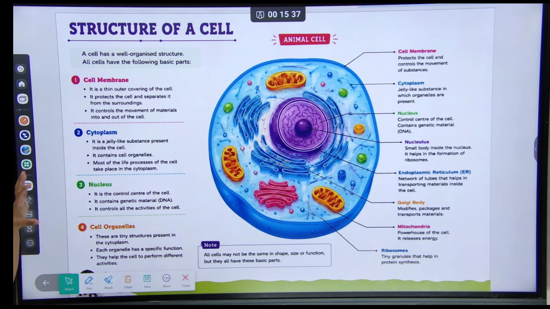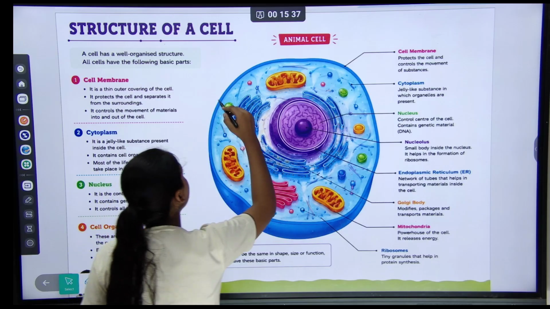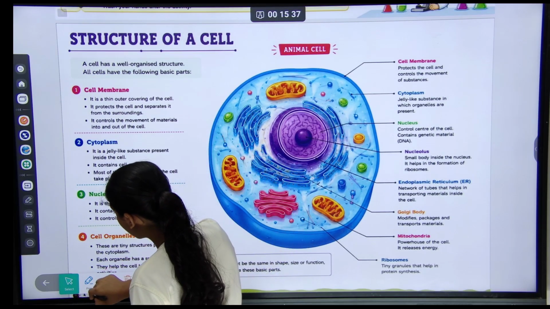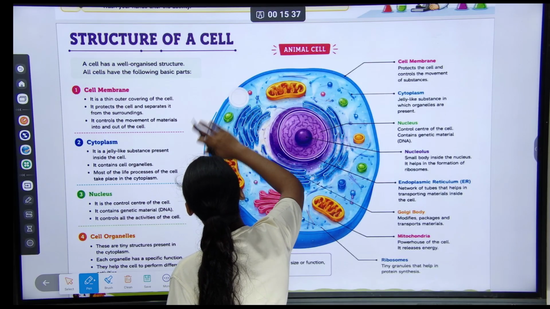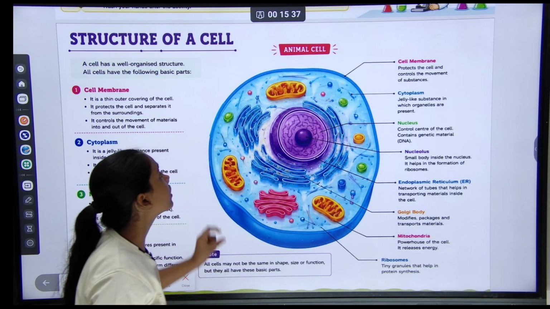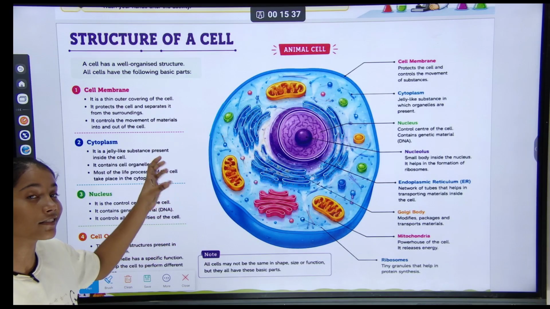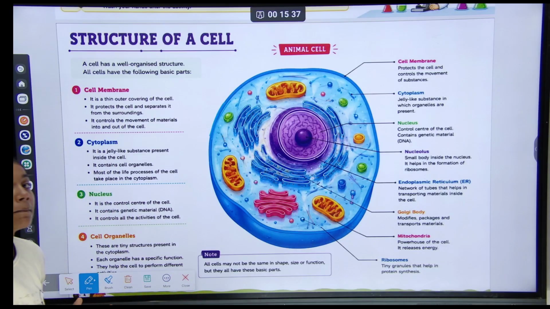What is the cell membrane? The cell membrane is a thin outer covering of the cell, also called the plasma membrane.